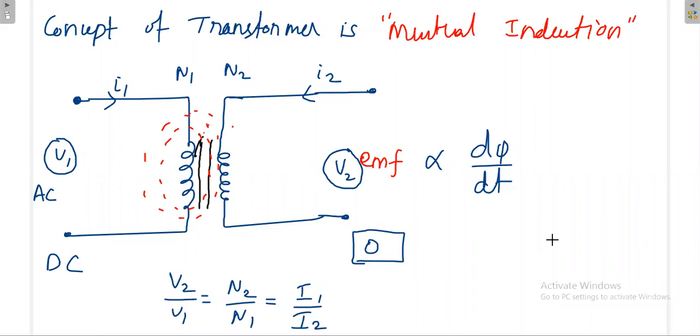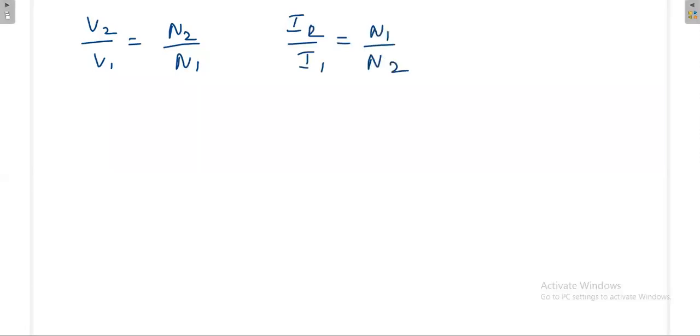Suppose, for example, you take N2 greater than N1. So what happens? V2 divided by V1 is equal to N2 divided by N1. I can split this equation. If it is I2 divided by I1, then it will become N1 divided by N2. Say you took the number of turns at the secondary side greater than the number of turns at the primary side.